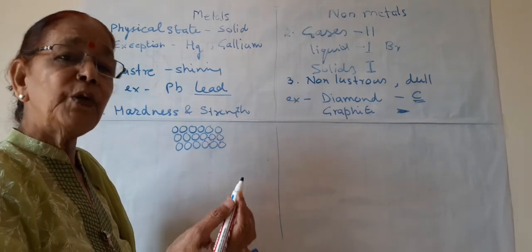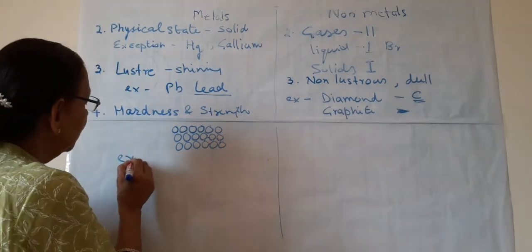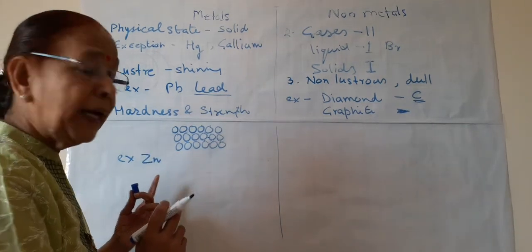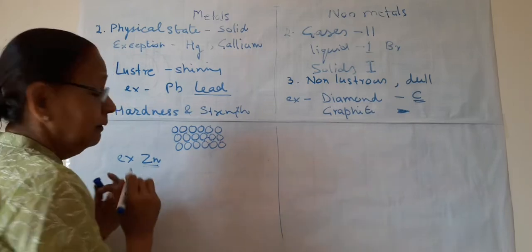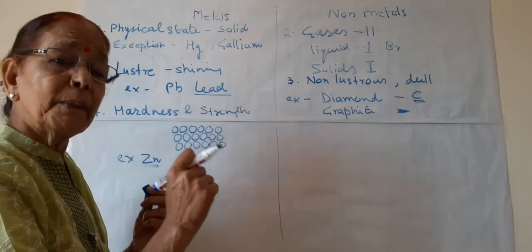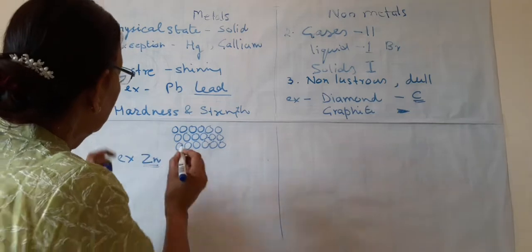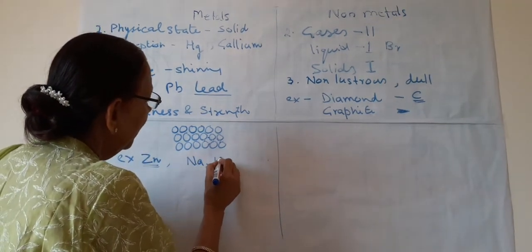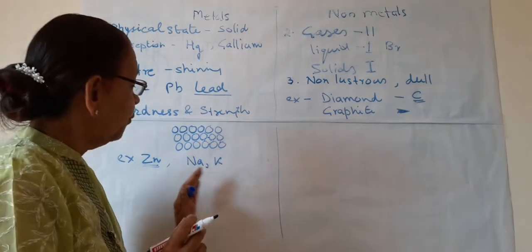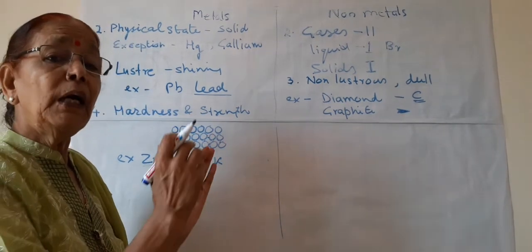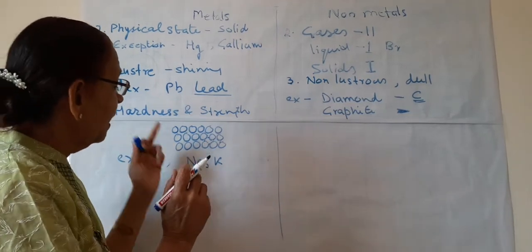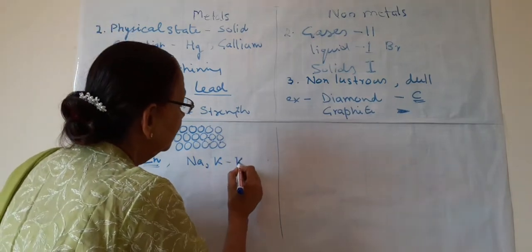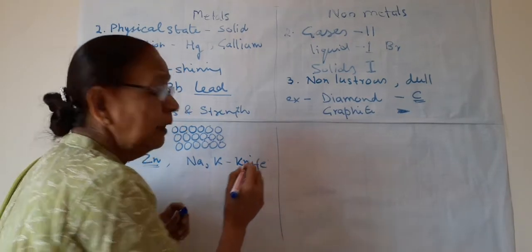But again, as we know, there is an exception: zinc. Zinc is also a metal, but it is brittle. It can be broken by a hammer. And the exceptions for softness are sodium and potassium. They are quite soft in comparison to the other metals. Other metals are hard. Sodium and potassium are so soft that they can be cut by a knife.